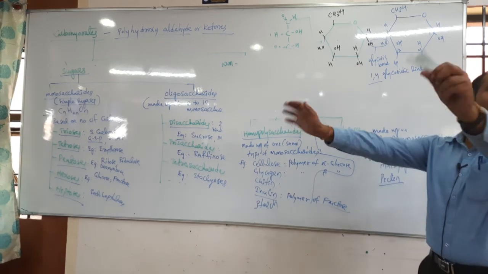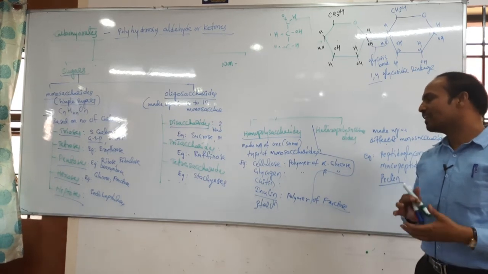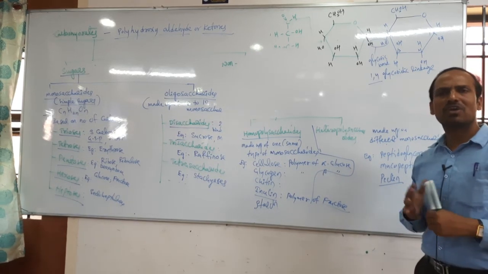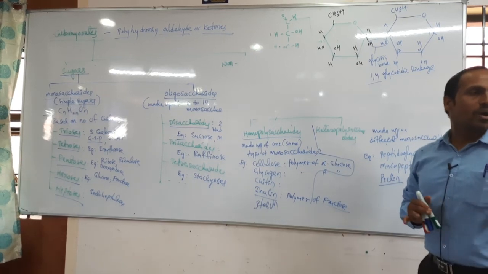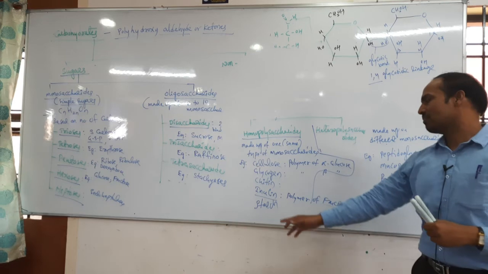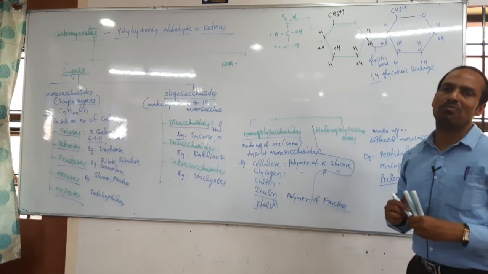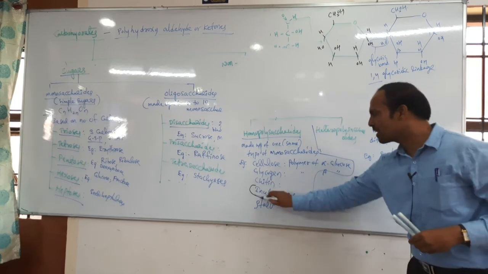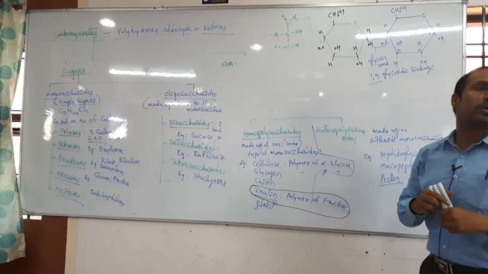Starch, glycogen, cellulose, chitin, inulin. Even starch is a polymer of glucose only. But only one polysaccharide, inulin, is a polymer of fructose. Maybe they can ask this question in your competitive examinations. This one you should highlight.